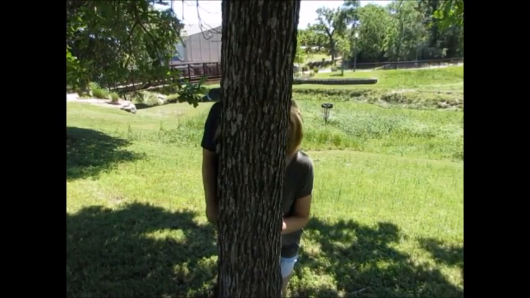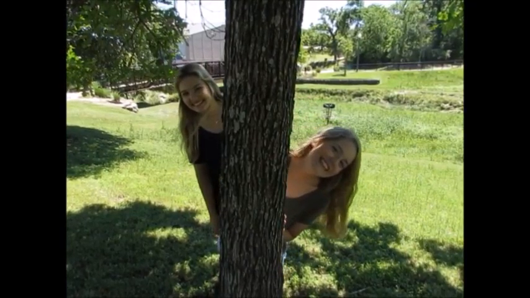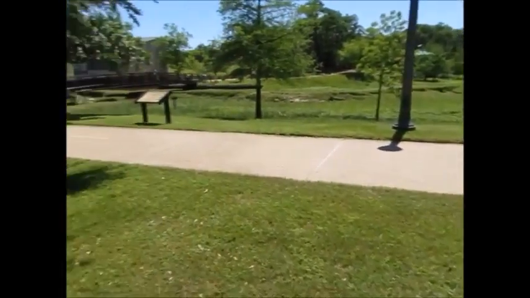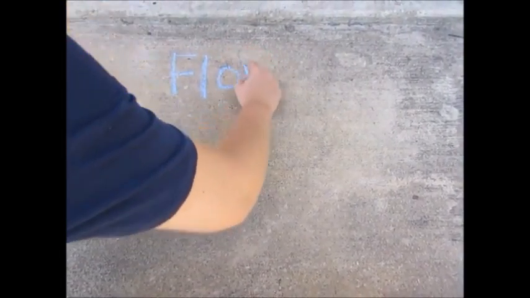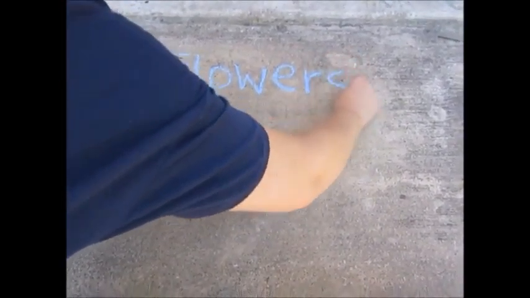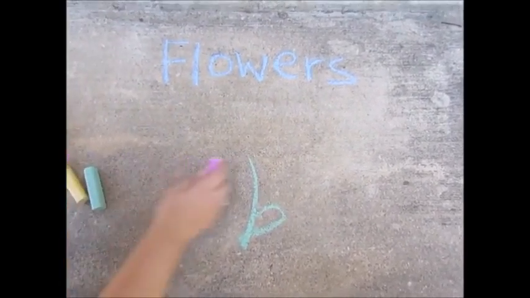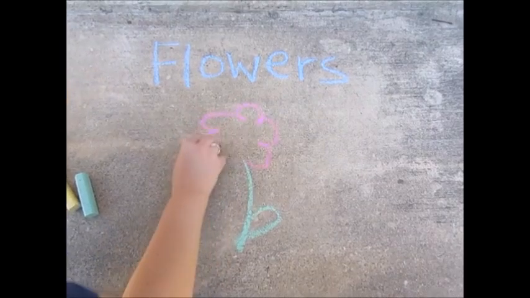Now let's take a look at our biotic factors. As we mentioned before, biotic factors are living things. There are lots of living things or biotic factors in your backyard. Flowers are beautiful to look at and smell. Flowers are living, and they help bees complete pollination. Because of this, we know that flowers are biotic factors and are living.